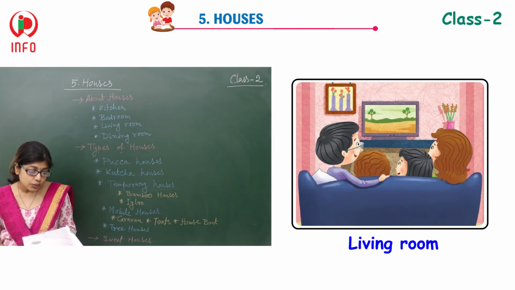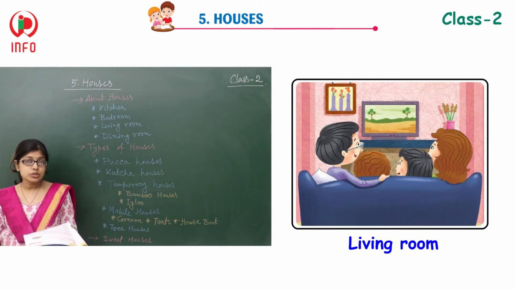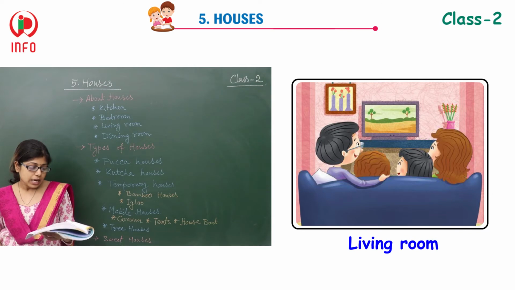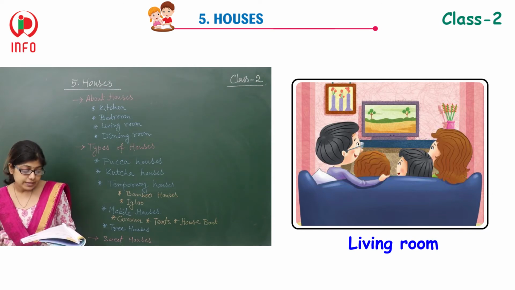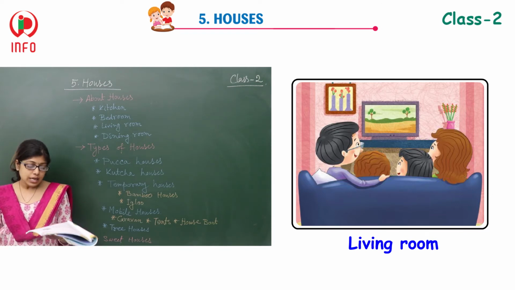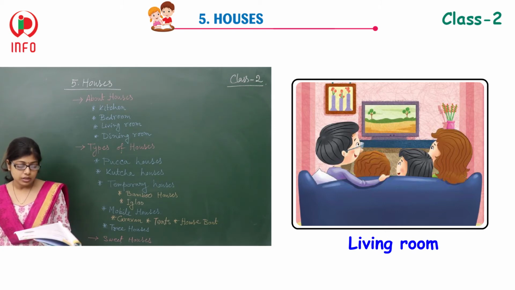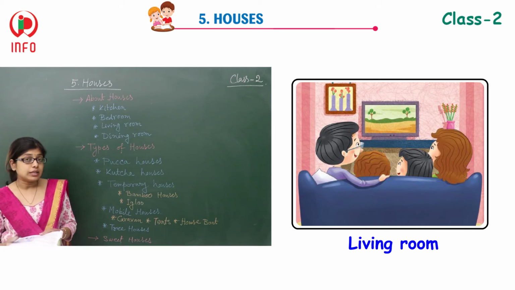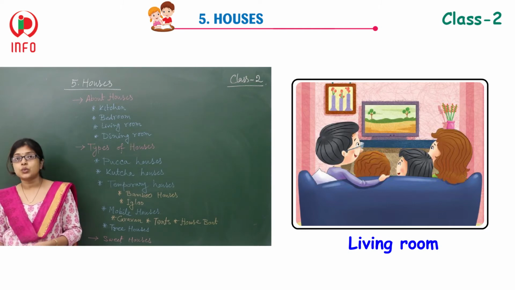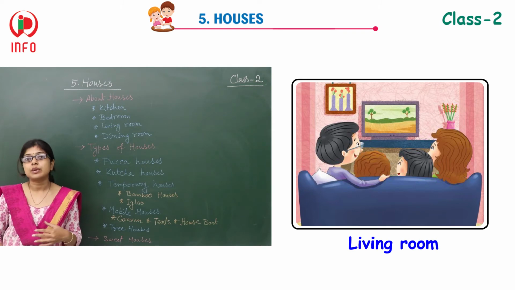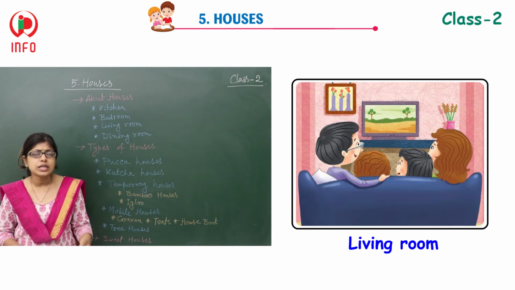What is the living room? This is a room used for general purpose, and it has a sofa set, small tables, television, and items of decoration. When guests come, they sit in this room. So this room we are using for different purposes. How are we using it?